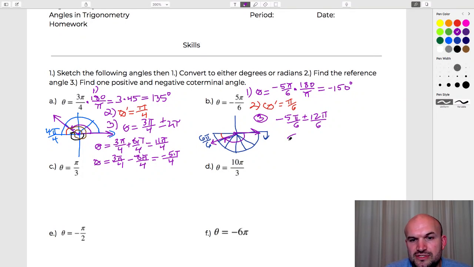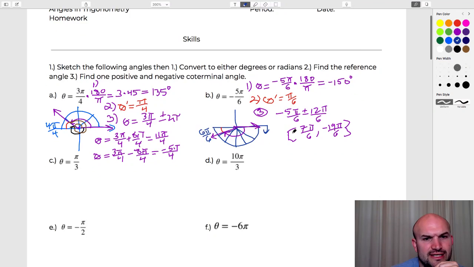And then I'm just going to use set notation here to group these together. So negative 5 plus 12 would be 7 pi over 6. And negative 5 minus 12 would be negative 19 pi over 6. Okay, so those are going to be my coterminal angles. And again, you have 1 positive, 1 negative, which I'm looking for.